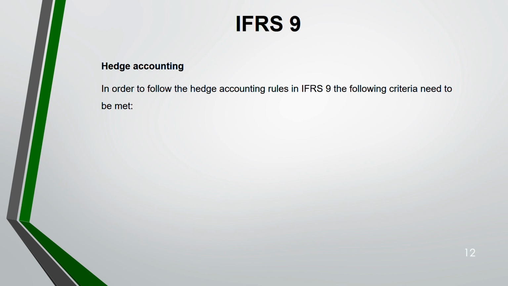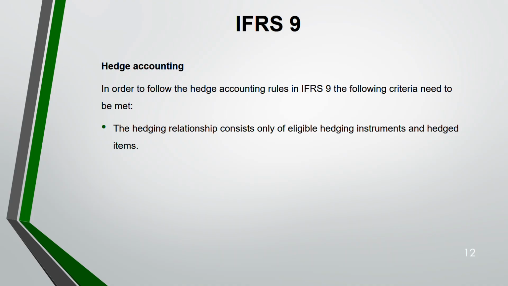Okay, so in order to follow the hedge accounting rules, following criteria need to be met. First, the hedging relationship consists only of eligible hedging instruments and hedged item. I told you there should be a hedging relationship among the two. For example, if you are hedging using the instrument, it should actually reduce the risk. You should actually be able to manage the risk. If you're not able to manage the risk, there is no hedging relationship. And in the exam, they will often tell you whether hedging relationship is met or not, if hedging is required.